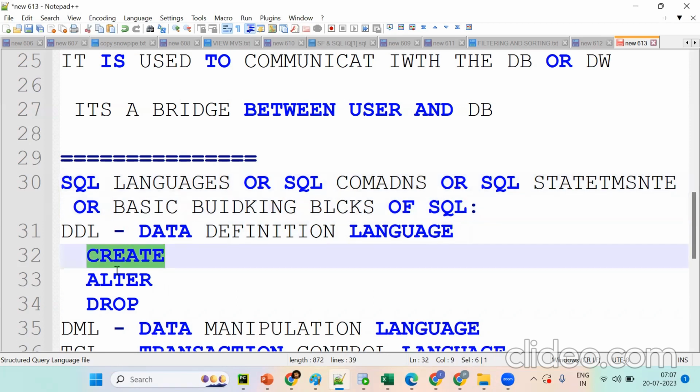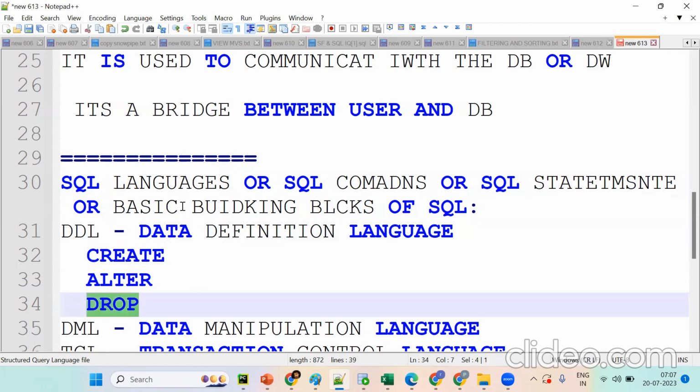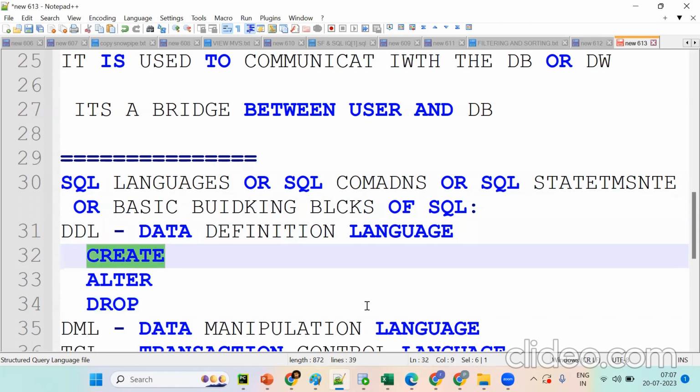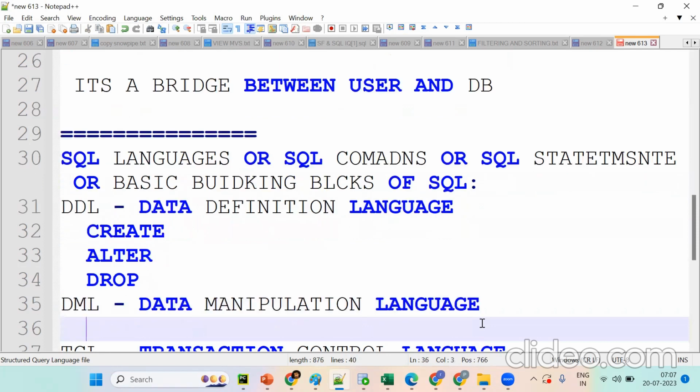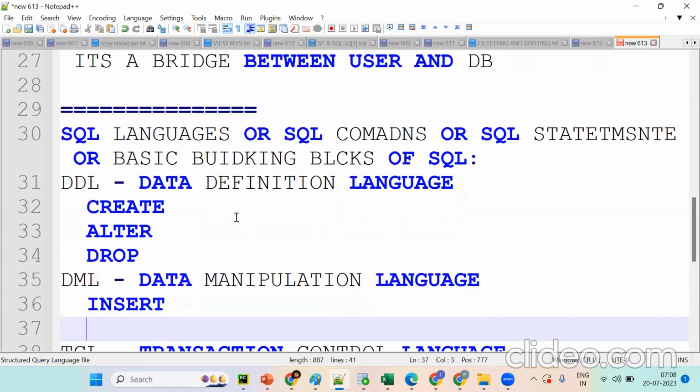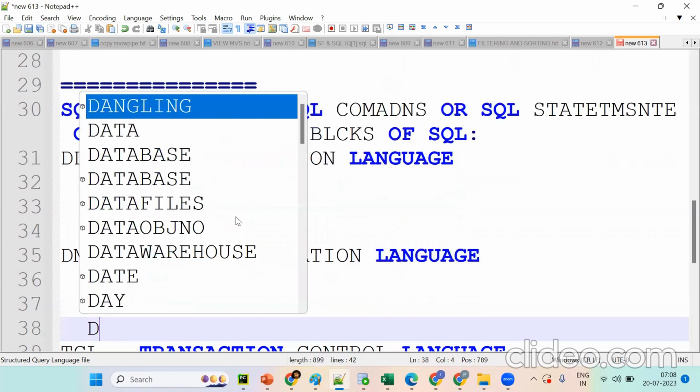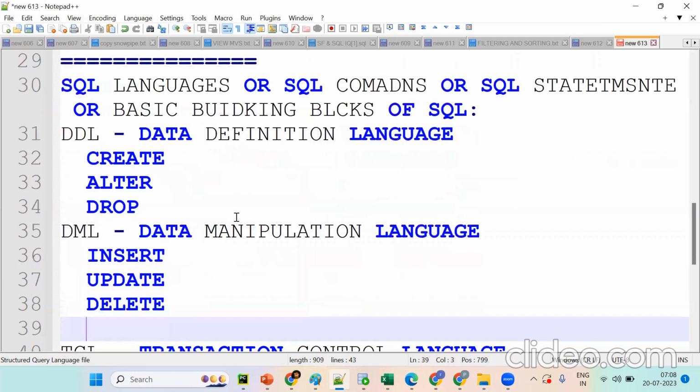Okay, so create, alter, drop. These are data definition language. If you want to change anything, we should go for these. What about DML? Tell me the DMLs. What are the DMLs we're having? Insert, update, delete, merge.